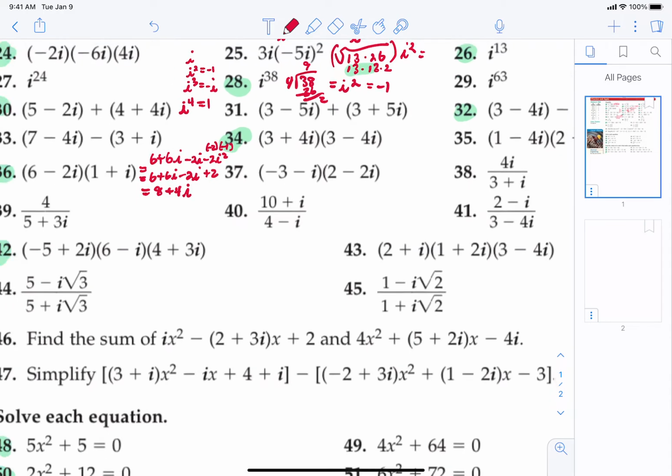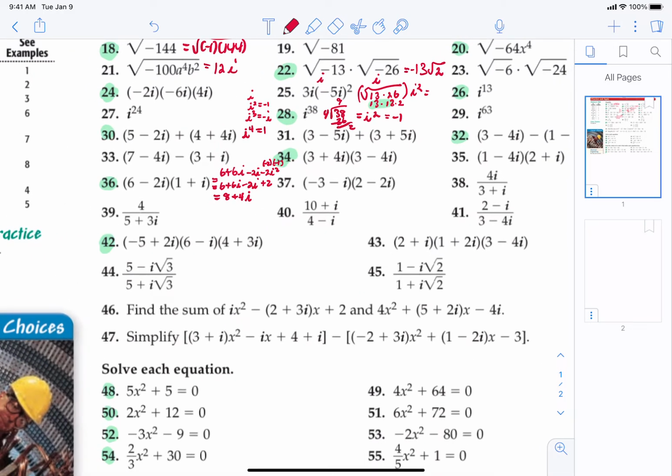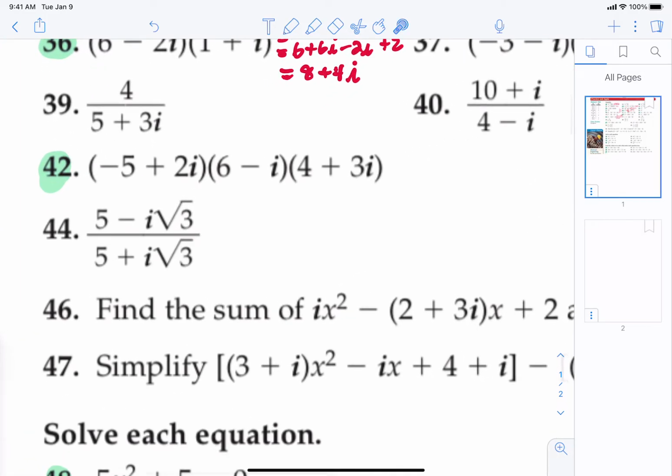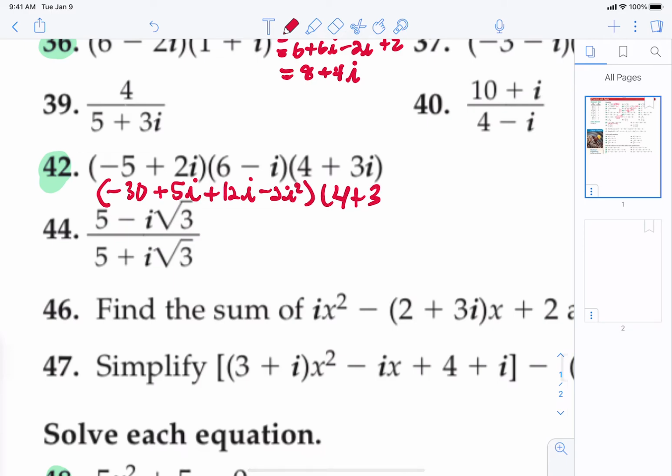We're going to skip some of the division ones. We'll do those when we get into the next lesson. But I do want to do 42. Let's multiply the first two and just hold this last one. So if we distribute, first let's distribute the negative 5. We get negative 30 plus 5i. Now distribute the 2. We get 12i minus 2i squared. Now, let's reduce all of that.